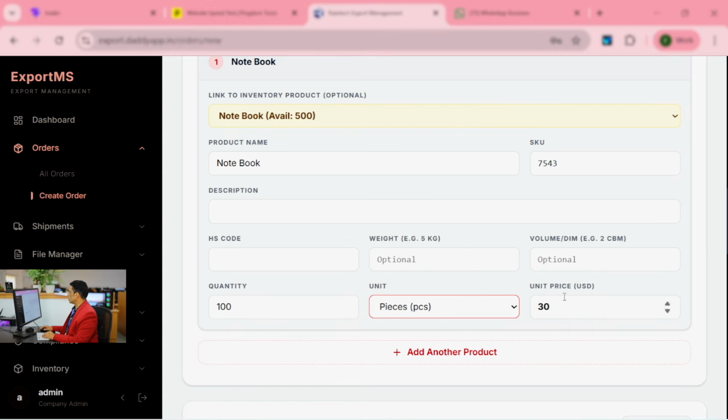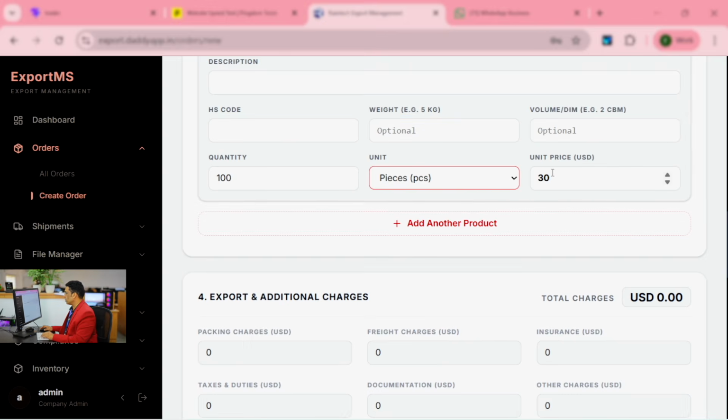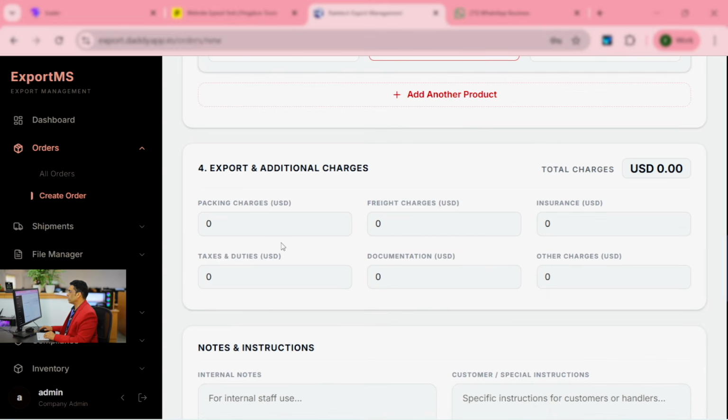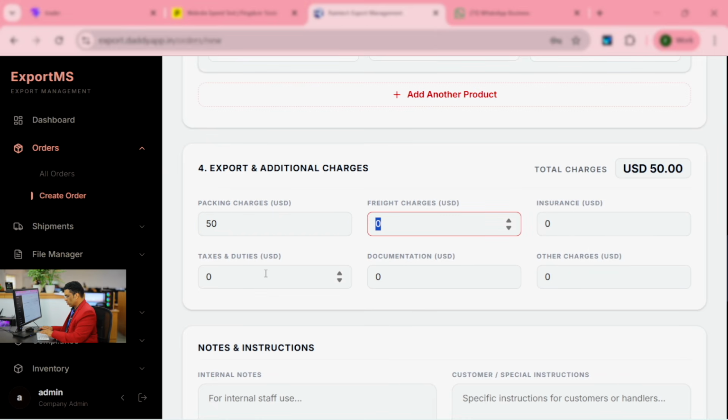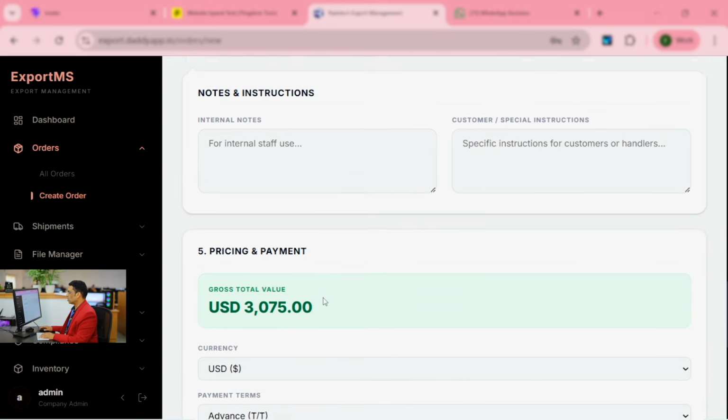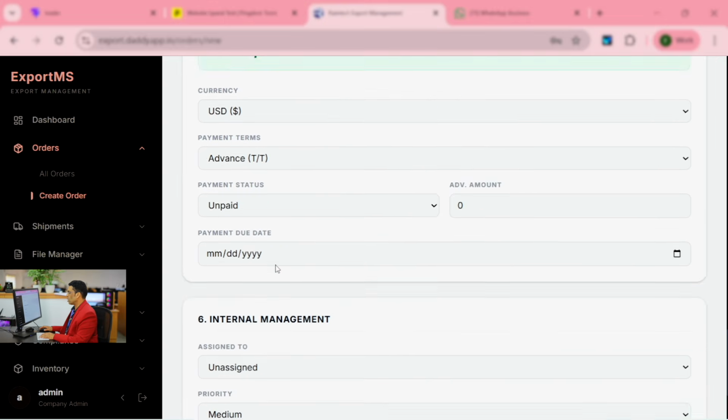Okay. Unit price is already here because I ordered through inventory. And additional charges, for example, packing charges, for example, $50, freight charges, insurance, other charges, everything you can add here. Freight charges, for example, $25 I added. Okay. And this is the total. And let me go down.